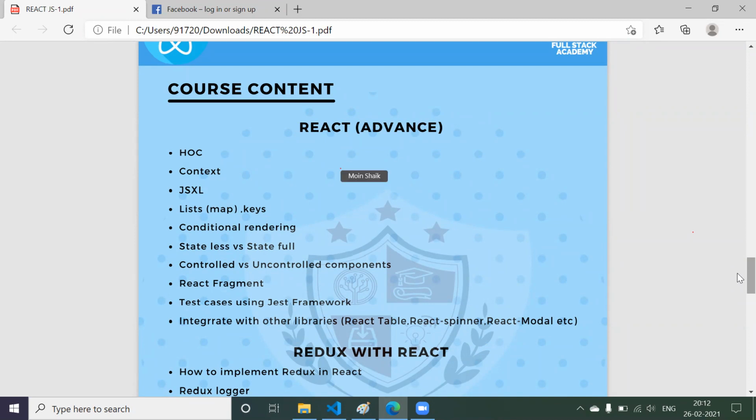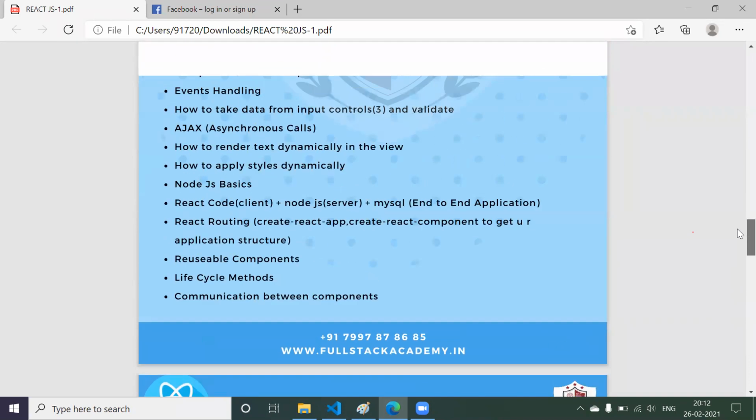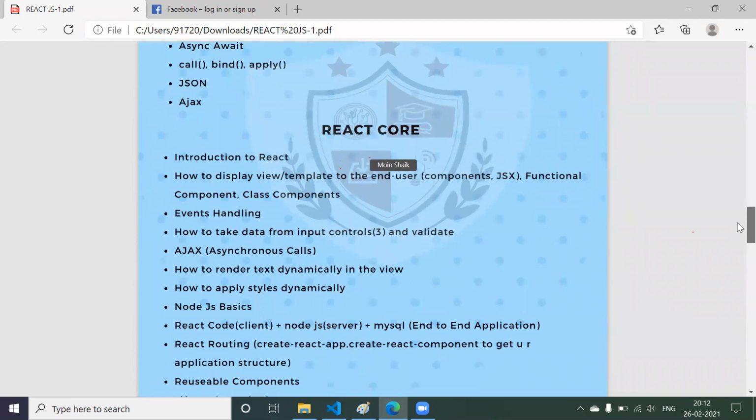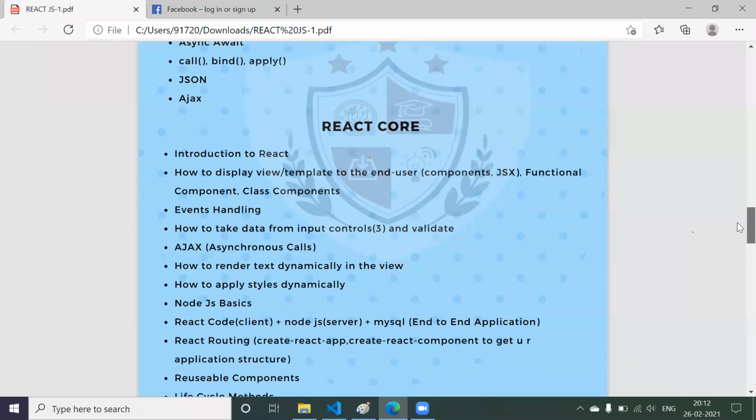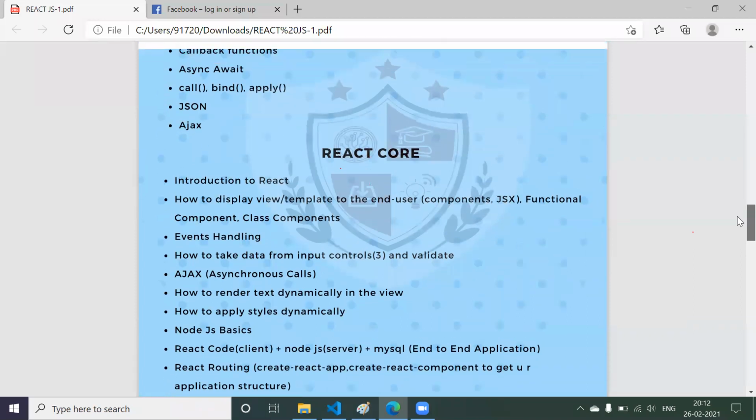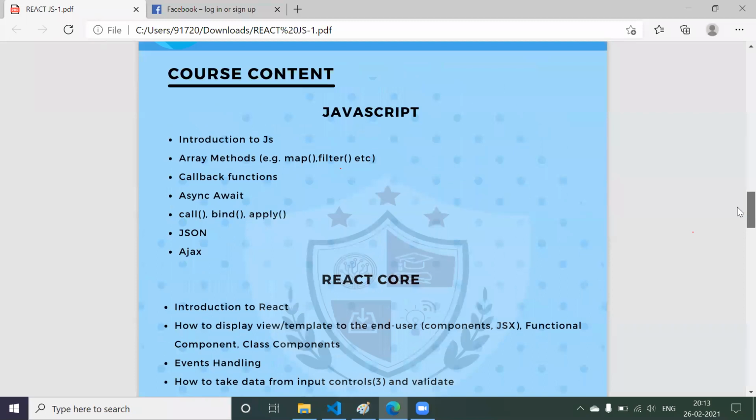Okay, now to understand React advanced, you have to know the React core, because every basic concept that is required to start with React is going to be covered in the React core. Now to understand React core, you have to be familiar with JavaScript. So we have structured it in such a way that you are going to have at least 2 years of knowledge on React at the end of this course. If you practice well, if you prepare whatever assignments we are going to do, you are going to develop the assignments that we are going to assign to you.